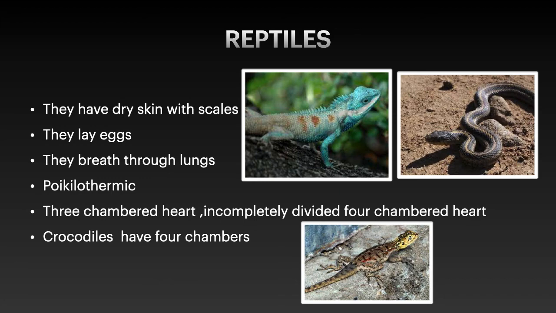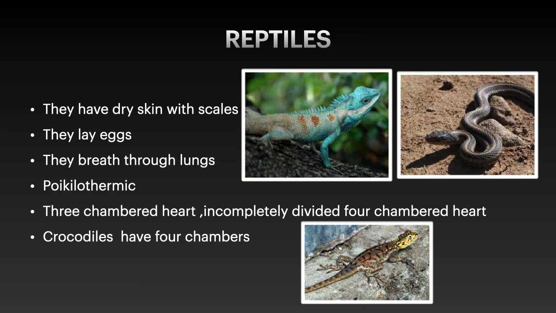They lay eggs, and in some reptiles we see viviparity also, and they breathe through lungs. And they are poikilothermic animals. Poikilothermic animals means, as I said earlier, cold-blooded animals. They have a three-chambered heart, but the fourth chamber is incompletely divided. Even though the fourth chamber is present, it is incompletely divided. Some mention it as 3.5 chambered, but we have to mention it as a three-chambered heart with an incompletely divided fourth chamber.